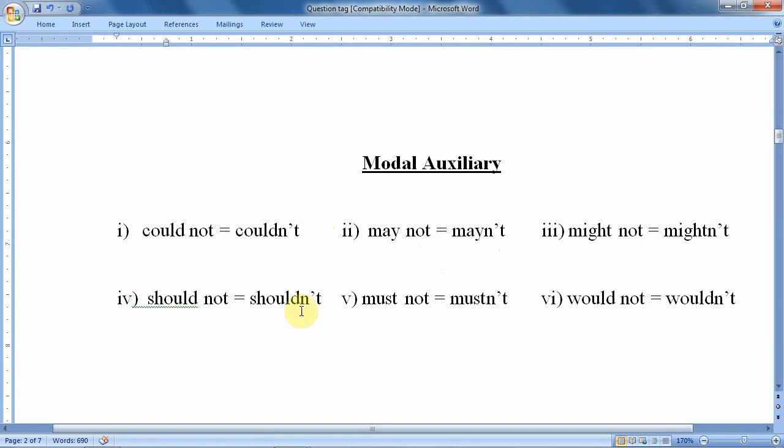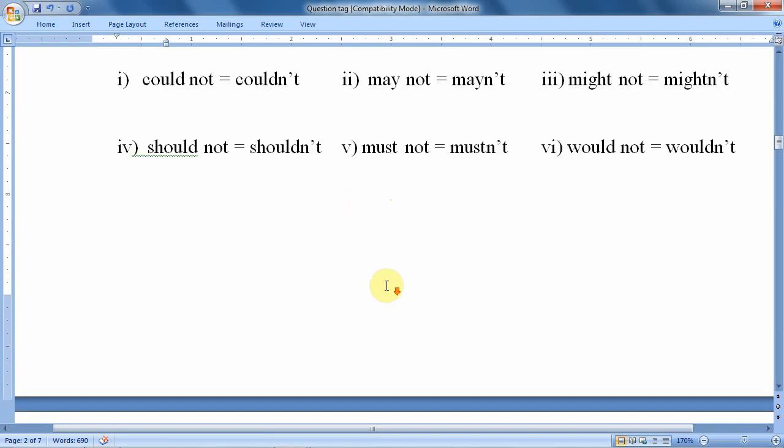Might not, mightn't. Should not, shouldn't. Must not, mustn't. It should be pronounced as "mustn't", with the t silent in the middle. Would not, wouldn't. Generally there are some kinds of mistakes in pronunciation itself, but nothing to worry about. Now you have got the clear pronunciation, so you should go with the same. So earlier we saw helping verbs, now we have modal auxiliaries. These are the few modal auxiliaries which I have taken here, which we probably use in speaking.